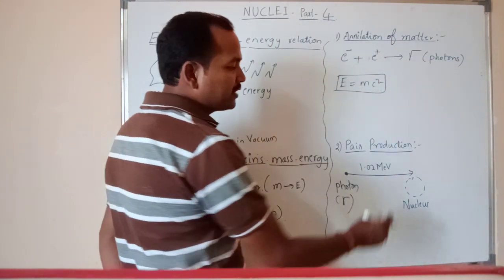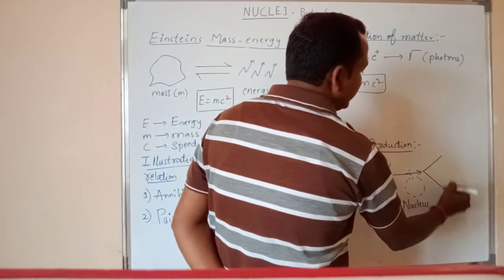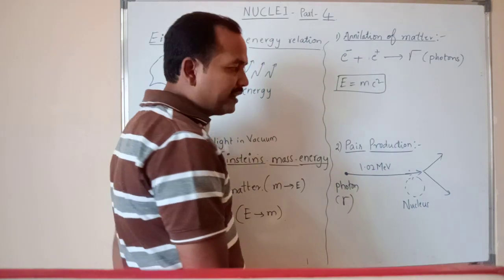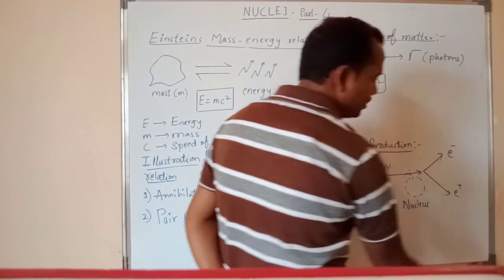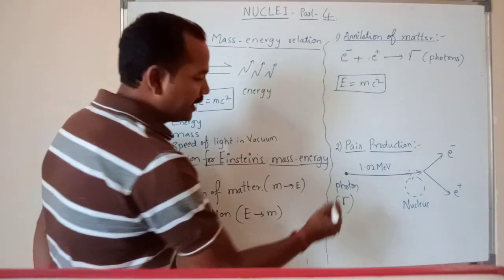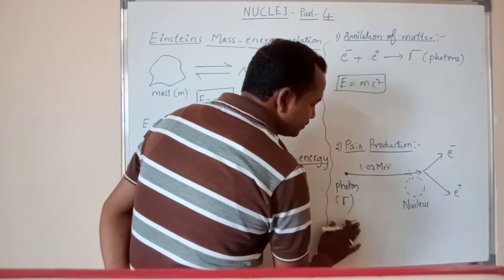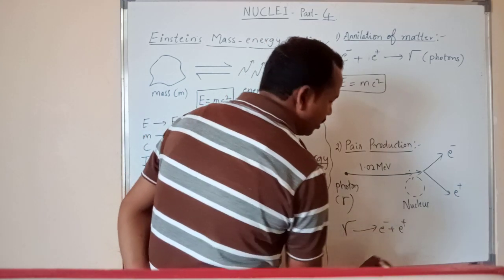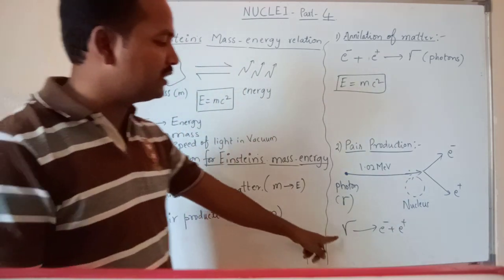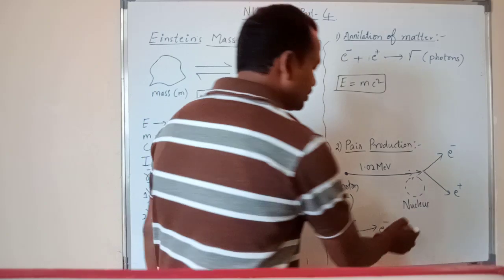During this time, when it is passing near the nucleus, this photon splits into two matter, that is, one is electron and one is positron, right? Therefore, we can write the equation: the photon or gamma rays gives one electron and one positron, that is, this energy is converted into matter. This is called pair production.